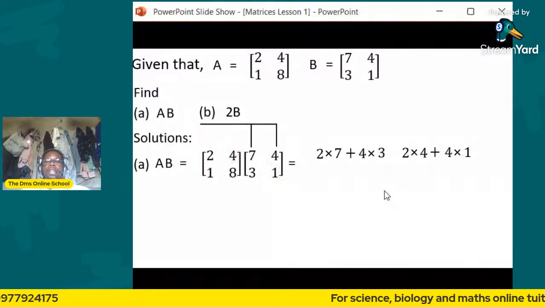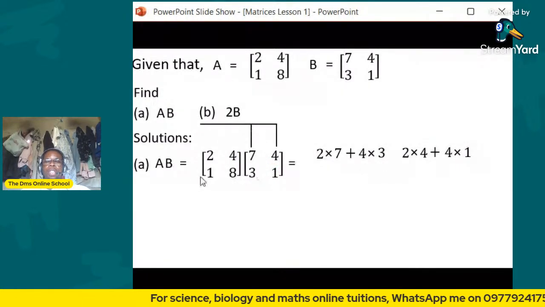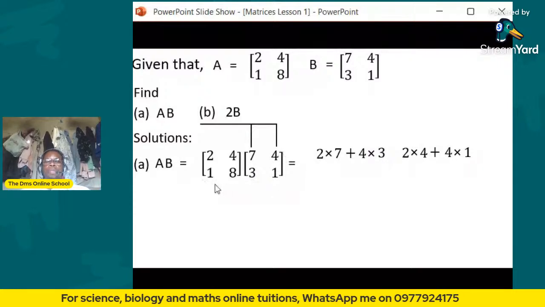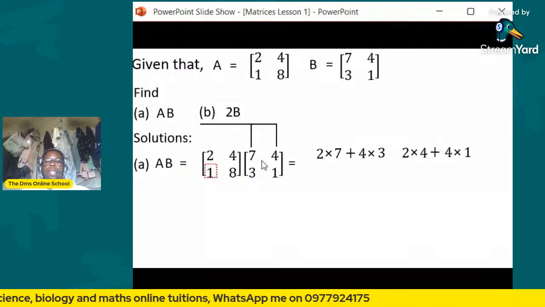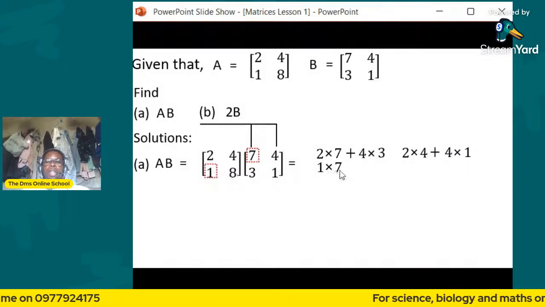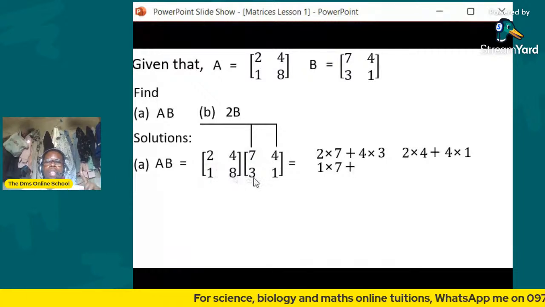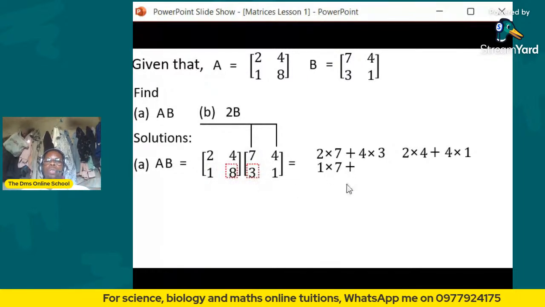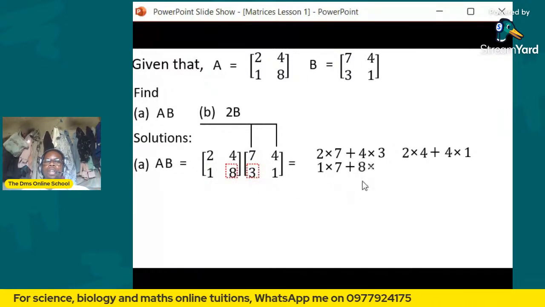Follow it. Then after you are done with that, you shift this one again with that. You pick this one and get it with that one. So you say 1 times 7. Then you shift to this, and you put plus. Then you get this one times this one, which will be 8 times 3.